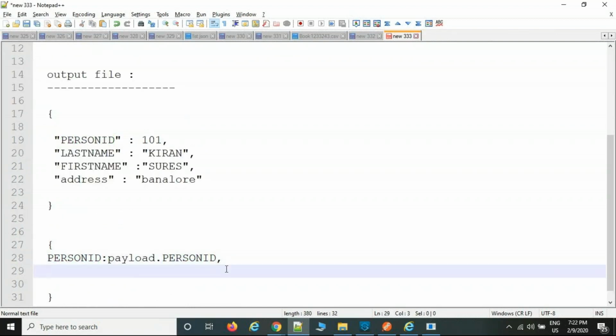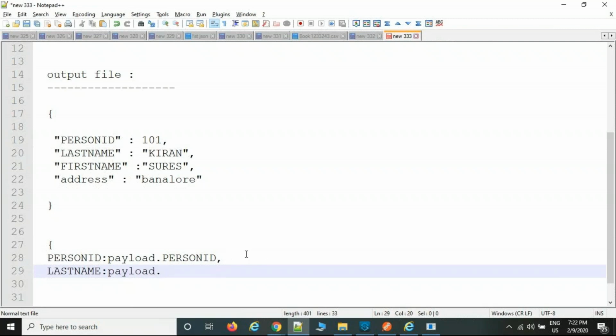And the same. What is the next element of your target system? Last name. Now we can select the last name. The last name key is going to the target system, and I want to receive the value from the source system. How are we receiving it from the source system? Via payload.